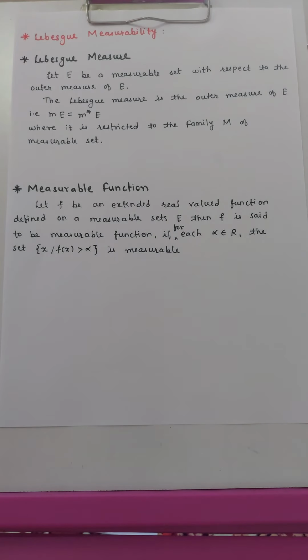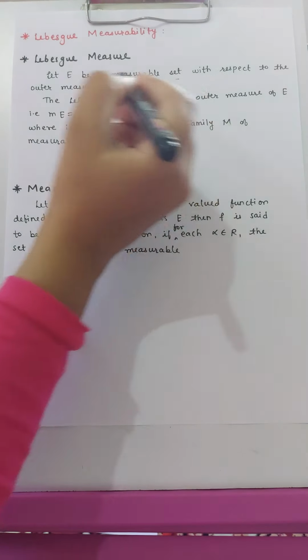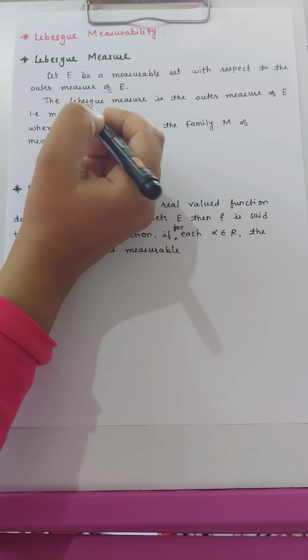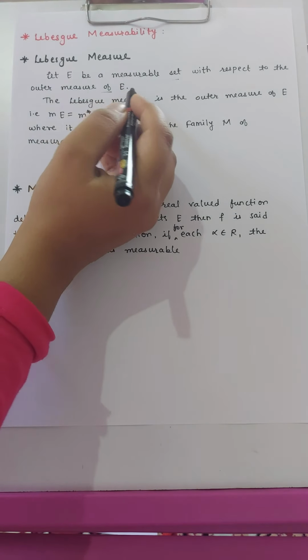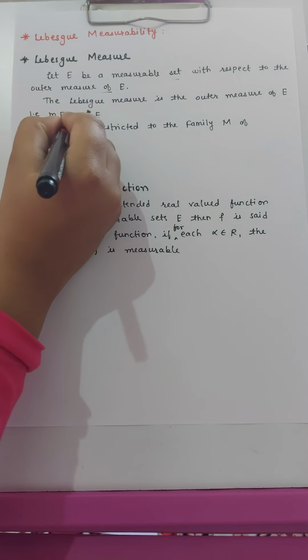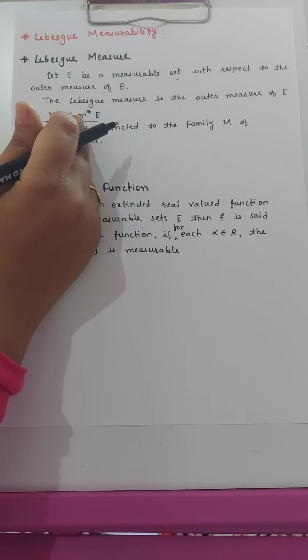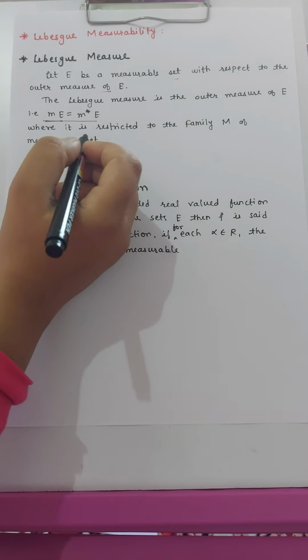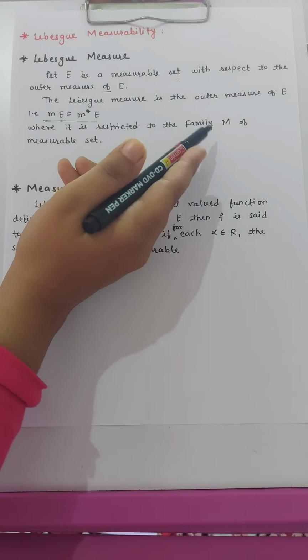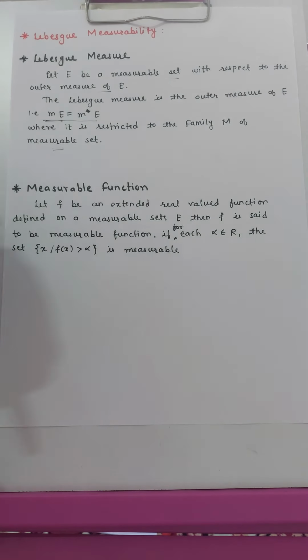Hello students, in this video we will start with the last article of unit number 1, which is Lebesgue measurability. So the first definition is of Lebesgue measure. If E is a measurable set with respect to outer measure, then the Lebesgue measure of E, that is m of E, is equal to m star of E, the outer measure of E, where it is restricted to the family M of measurable sets.